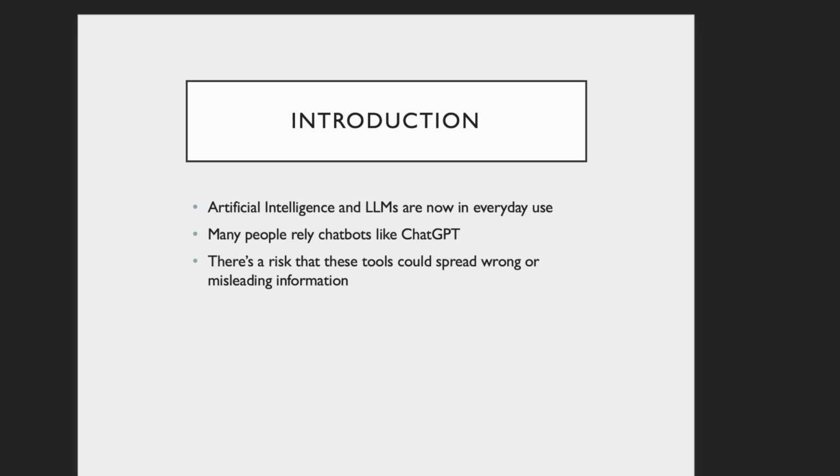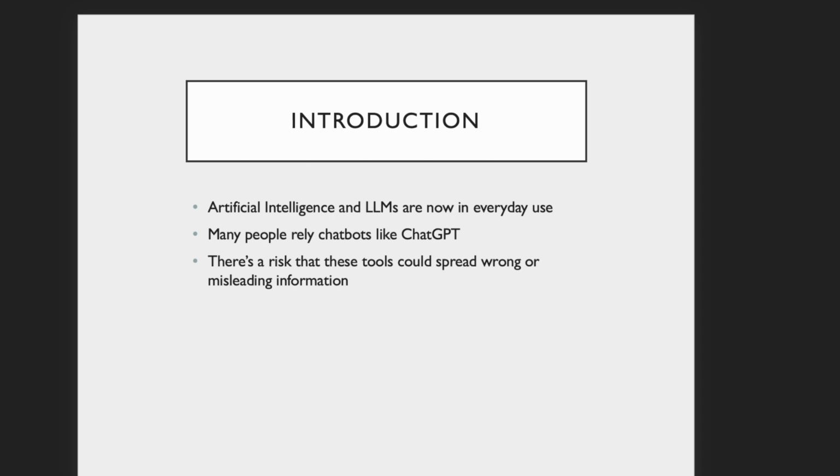So to start with the introduction, artificial intelligence and large language models, often called LLMs for short, are now part of everyday life. A good example of that is ChatGPT, which is very well known and widely used by so many people.